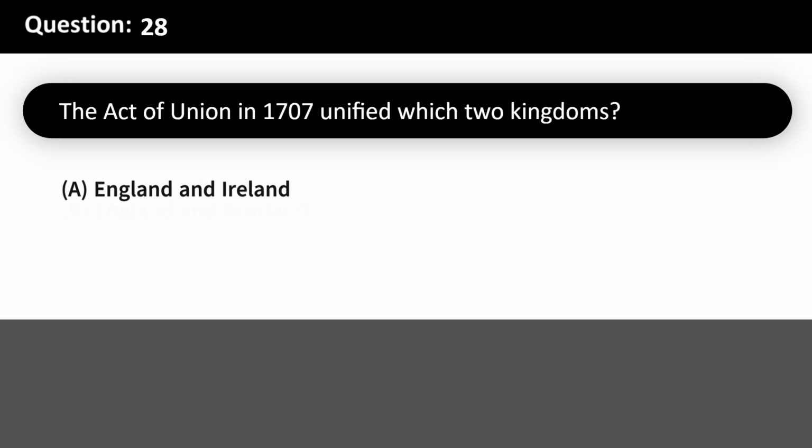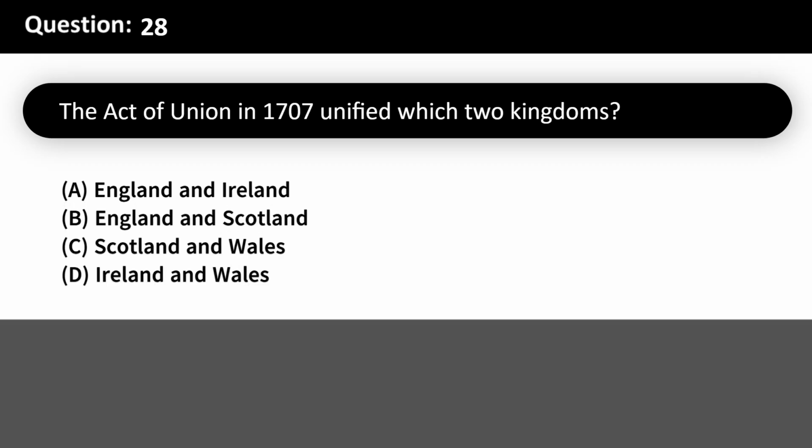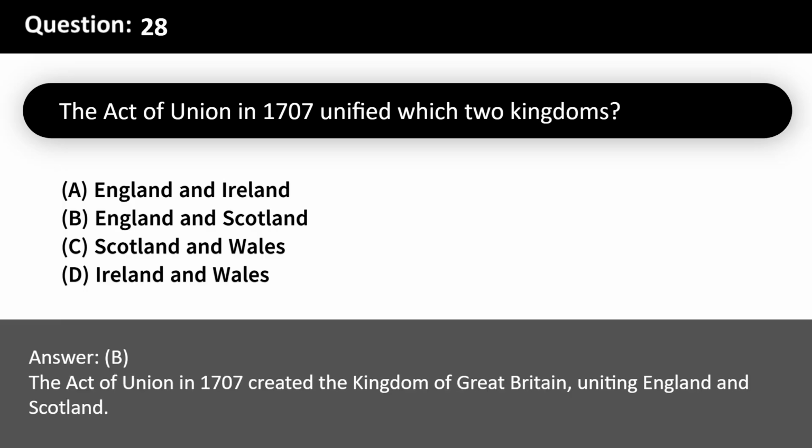The Act of Union in 1707 unified which two kingdoms? A. England and Ireland. B. England and Scotland. C. Scotland and Wales. D. Ireland and Wales. Answer, B. The Act of Union in 1707 created the Kingdom of Great Britain, uniting England and Scotland.